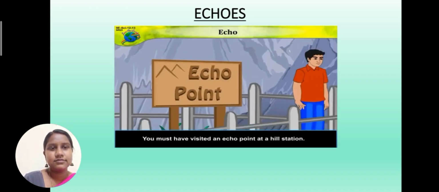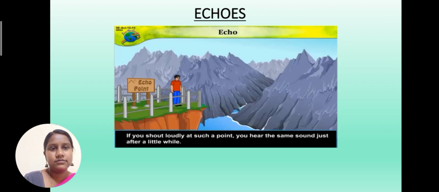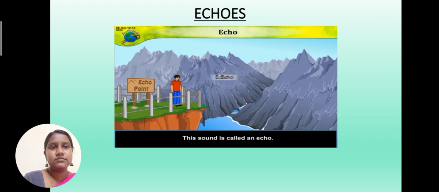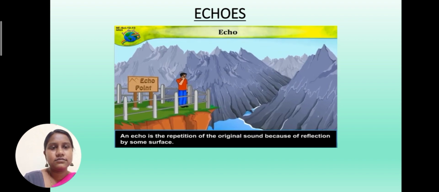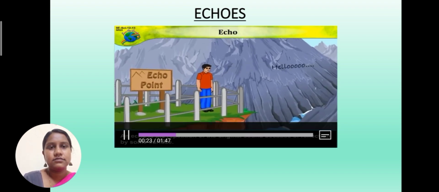We are going to see a very familiar and a very easy topic, and that is echo. Before going into the topic, we'll see a very short video. Echo. You must have visited an echo point at a hill station. If you shout loudly at such a point, "Hello," you hear the same sound "hello" just after a little while. This sound is called an echo. An echo is the repetition of the original sound because of reflection by some surface.